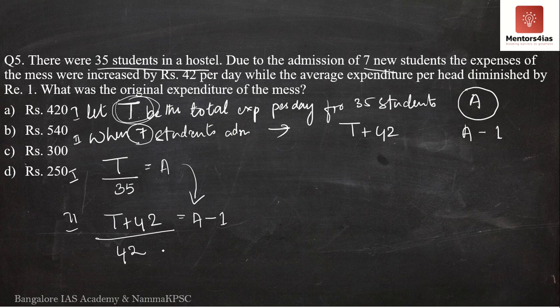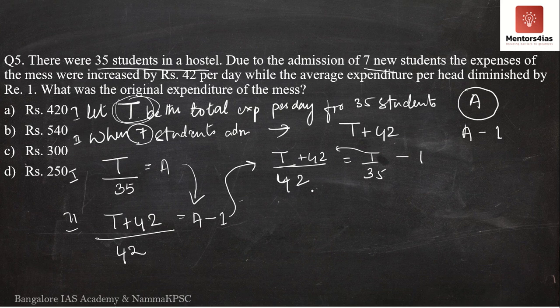So what will we get now? I'm going to keep it as T plus 42 itself. We now have T plus 42 divided by 42 is equal to T by 35 minus 1.